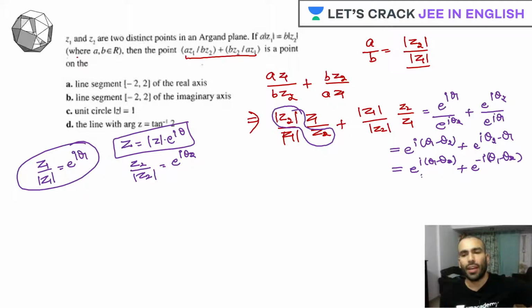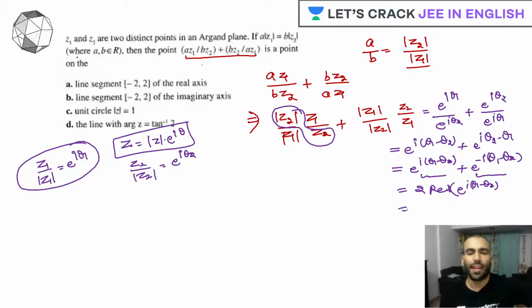Don't you think they look like they are conjugate to each other, right? So when two complex numbers are conjugate to each other and they are added up, what do we get? We get twice the real part of e raised to iota (theta 1 minus theta 2).